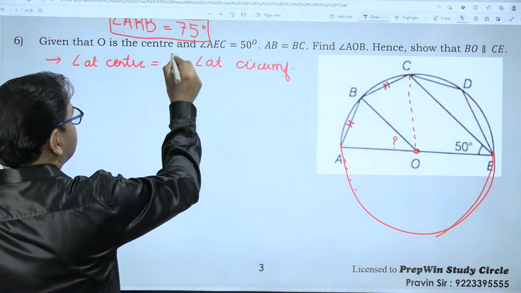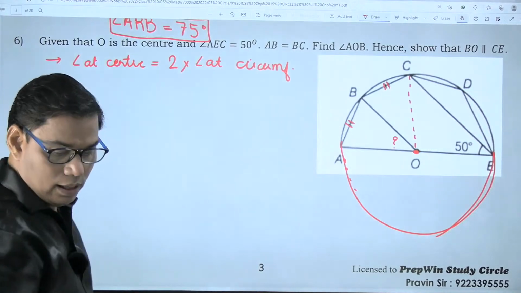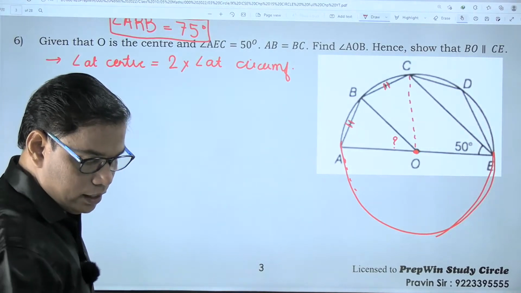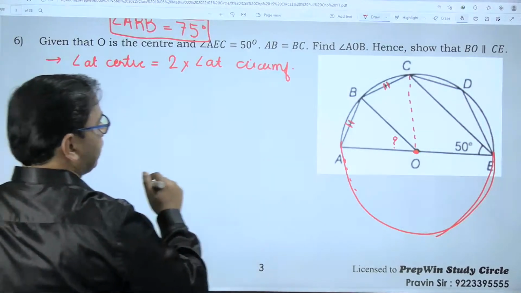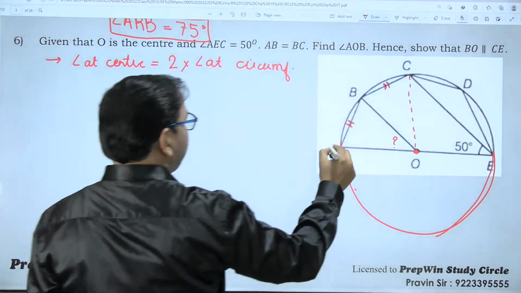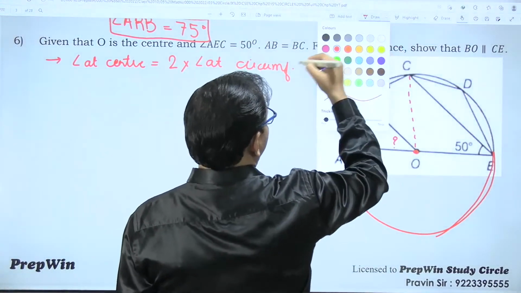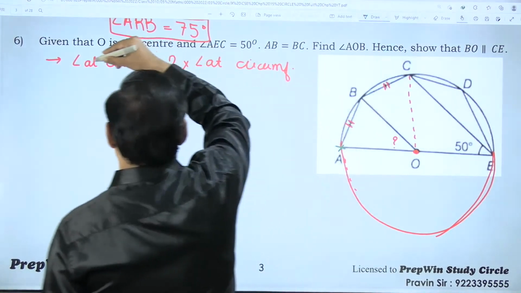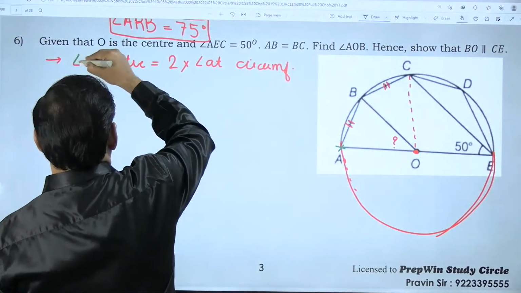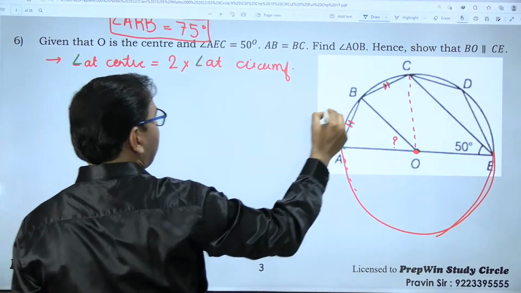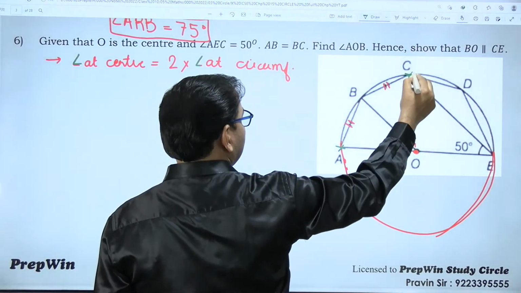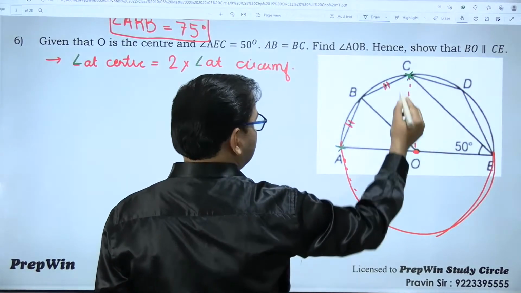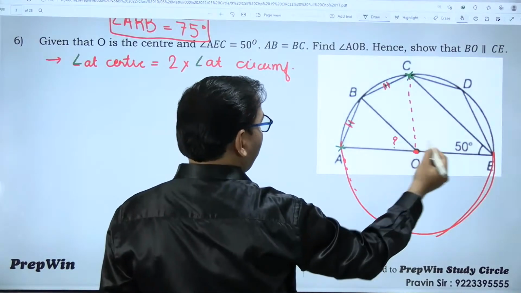Angle at a center is definitely twice the angle at a circumference. Whenever you use this theorem, please make sure that both the angles, the angle at center and the angle at circumference, have the same starting and end point. Otherwise this relation will not hold for these two angles.